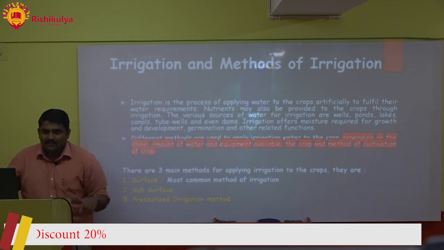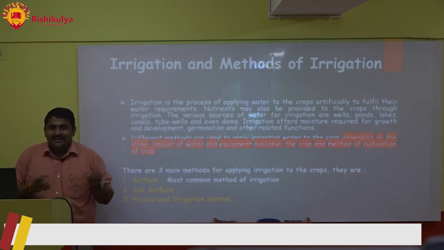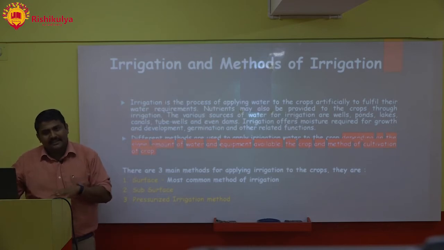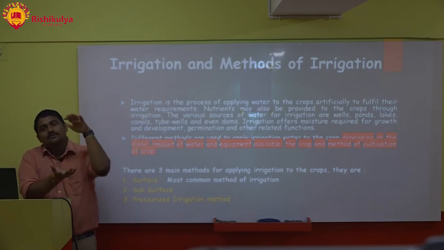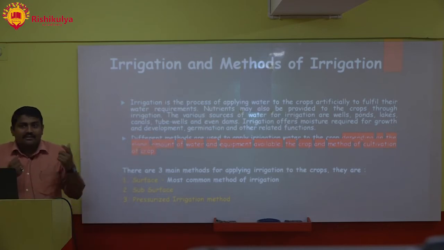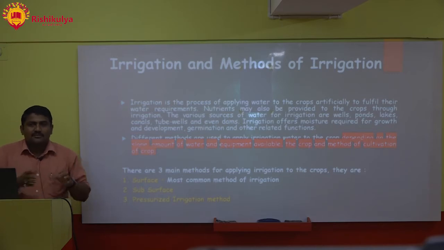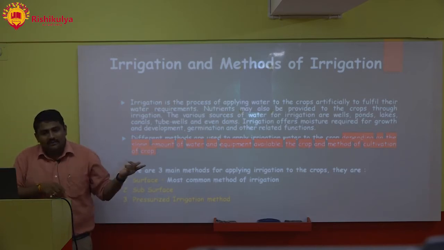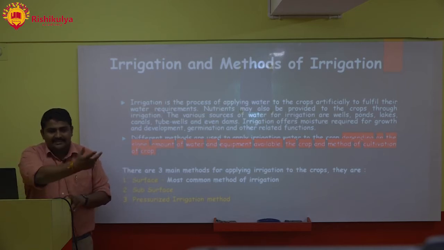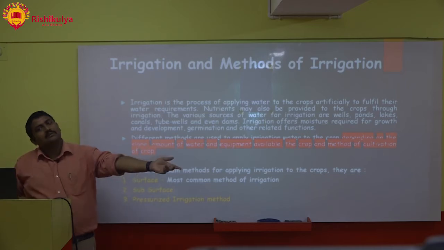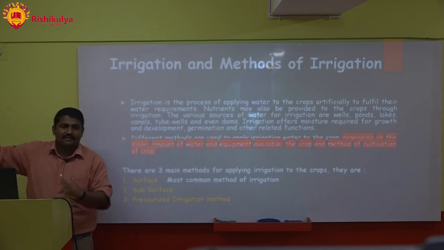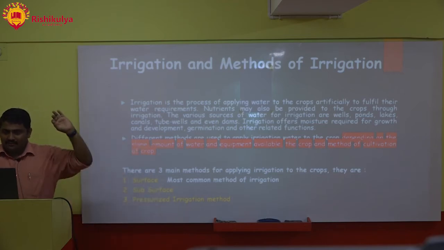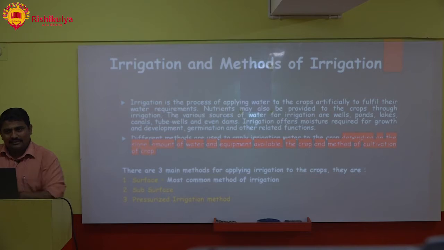Next, the crop. Rice is there. Can you apply drip? Nowadays scientists have been trying with drip, but rice requires a huge amount of water. And the method of cultivation of crop. Some crops we grow, like rice only. If we cultivate by the SRI method, the water requirement is different. If we go for direct seeding, the irrigation requirement is different. If we go for the traditional method, the irrigation required is different. So this was what is irrigation and how irrigation is dependent.